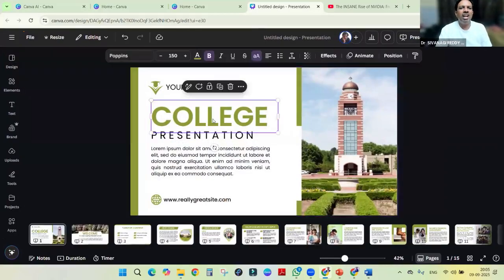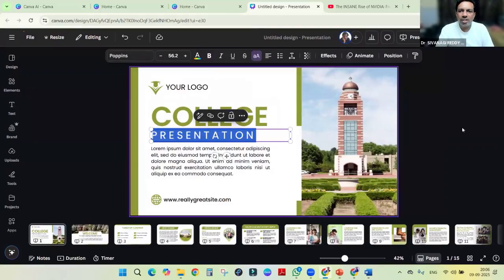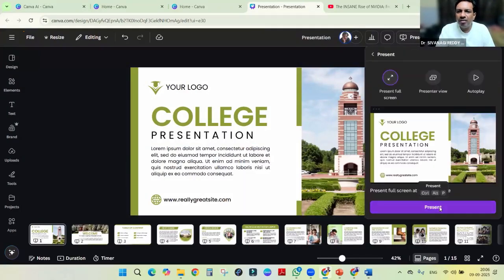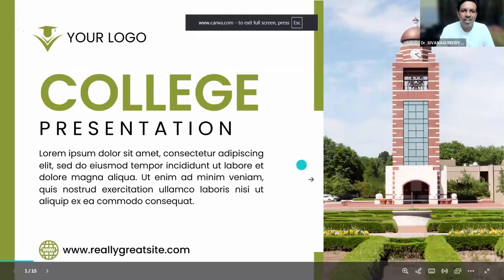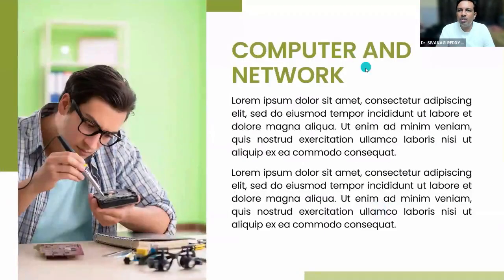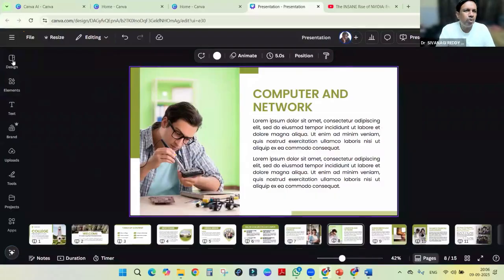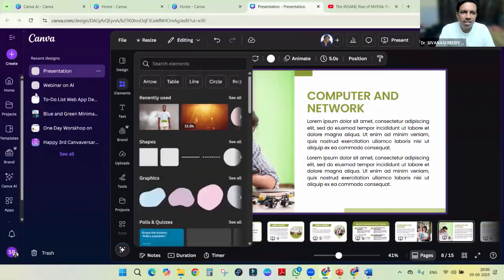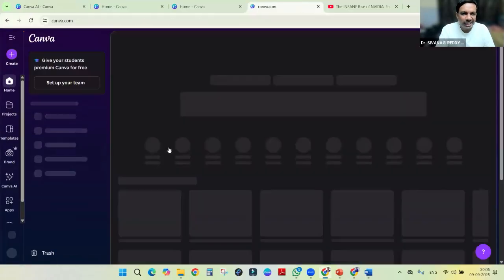The idea is very simple. We have to edit and use it. But when we present it, it is very nice. Just to see, if we present it as full screen, it is very nice. So we can edit it and use it, right? So these are ready to use. Hundreds of presentations will be there for schools as well as colleges, based on the work, right?